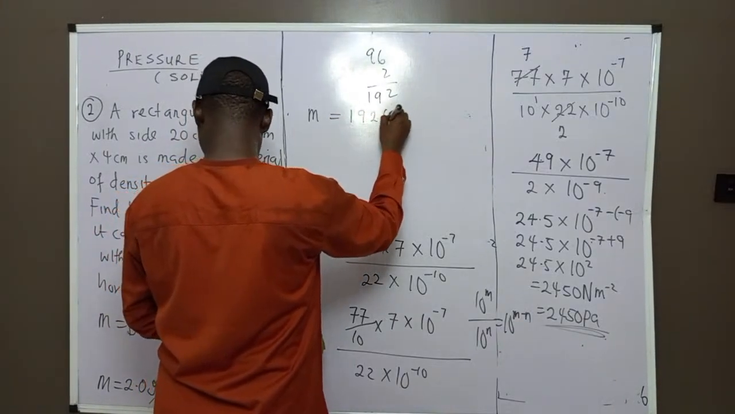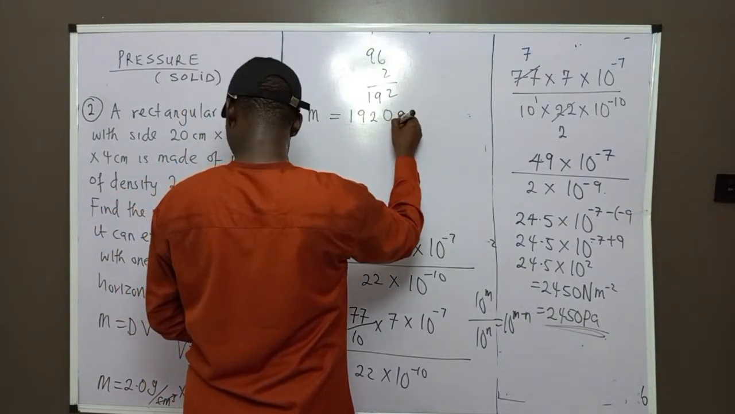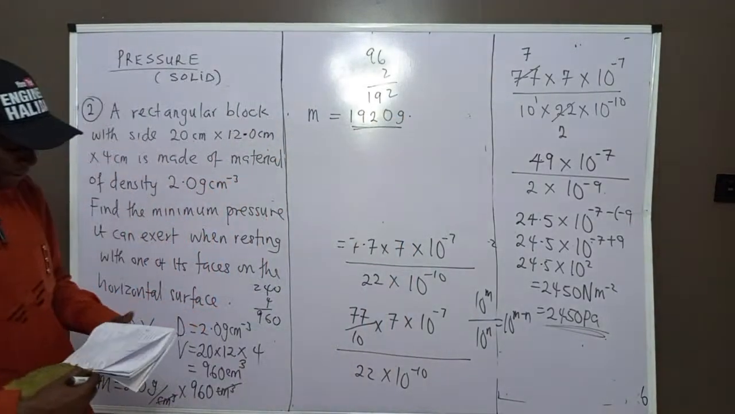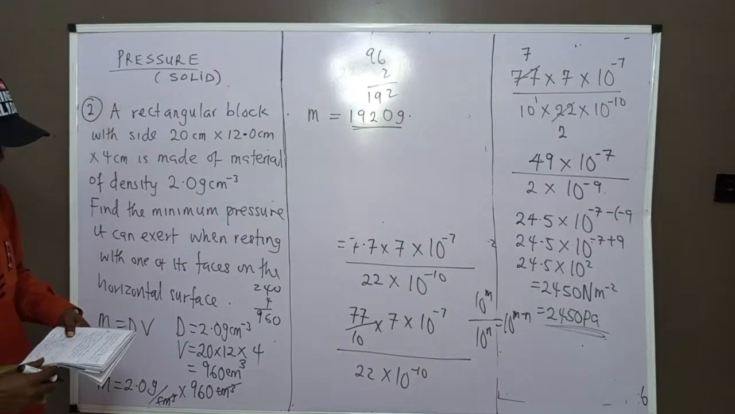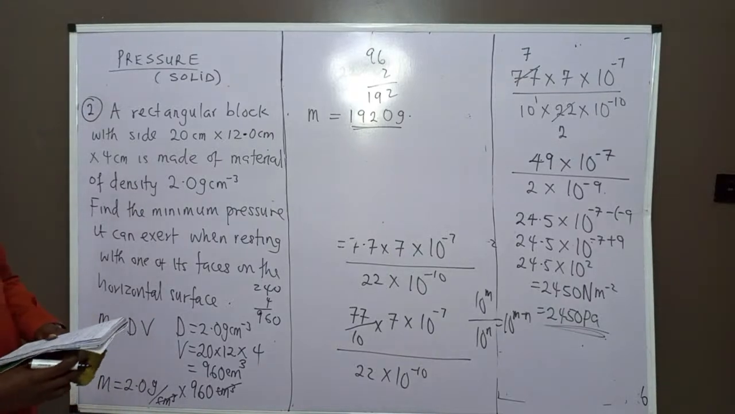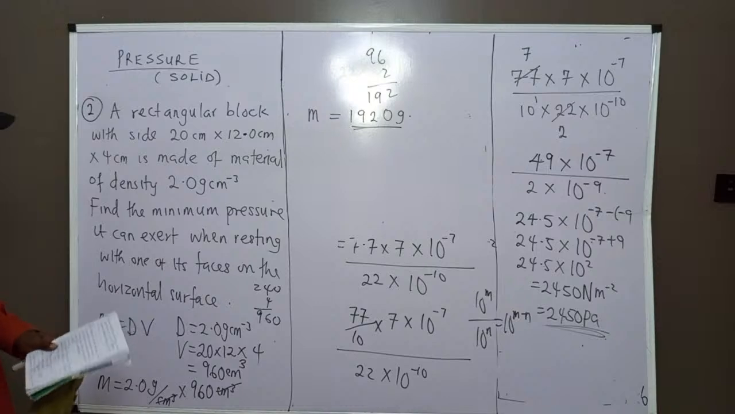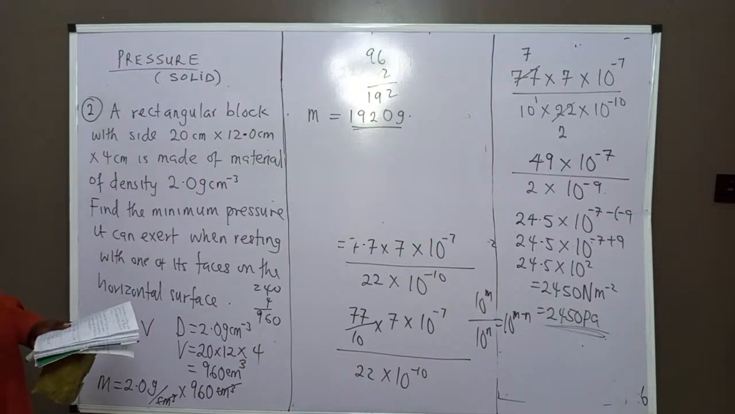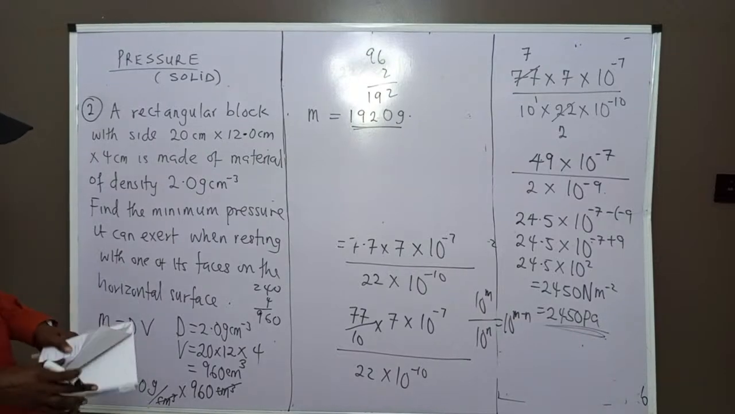192 grams. That is the mass. Now we have gotten our mass, which is 192. Now, if you have gotten your mass, the next thing we do is to convert to kilogram. Convert it to what? To kilogram.